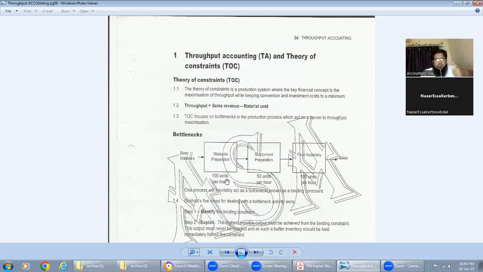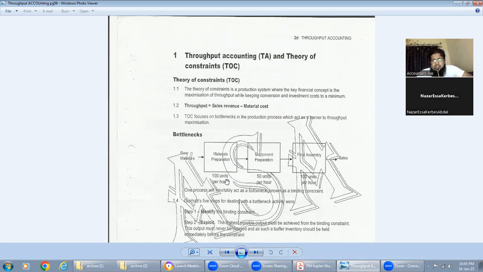We studied contribution: sales minus variable cost. I'm just comparing this term with the contribution. Which product is giving us more contribution? We will manufacture that, not every product. Now contribution is substituted by throughput. Throughput is a new term which you can say is contribution.